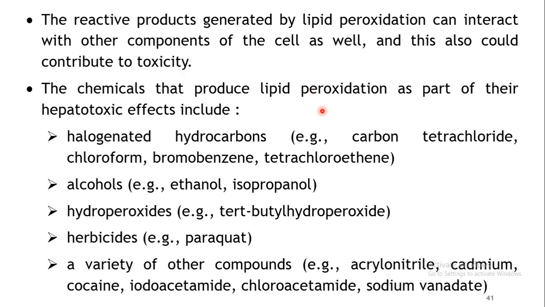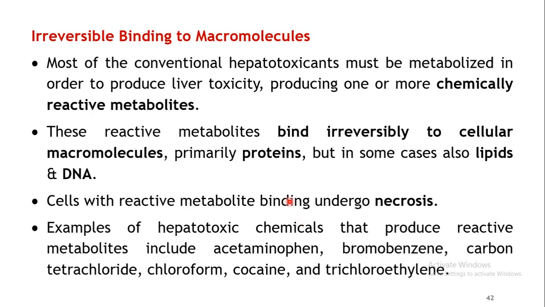There are a few examples quoted here of chemicals which result in lipid peroxidation. These include halogenated hydrocarbons, for example carbon tetrachloride, chloroform, bromobenzene, tetrachloroethane; alcohols, that is ethanol, isopropanol; hydroperoxides such as butyl hydroperoxide; herbicides such as paraquat; or even certain other substances like acrylonitrile, cadmium, cocaine, iodoacetamide, chloroacetamide, sodium vanadate. These are some of the examples responsible for lipid peroxidation.